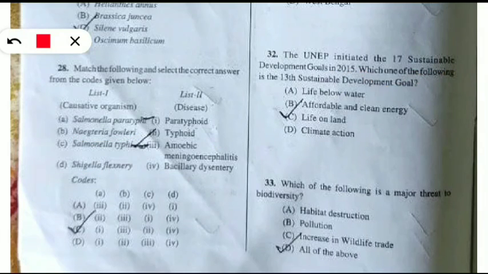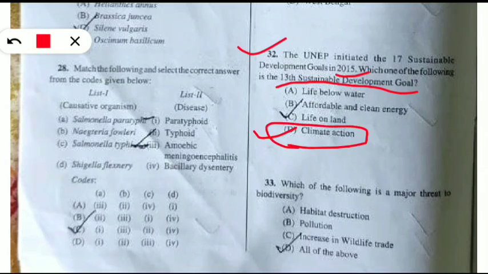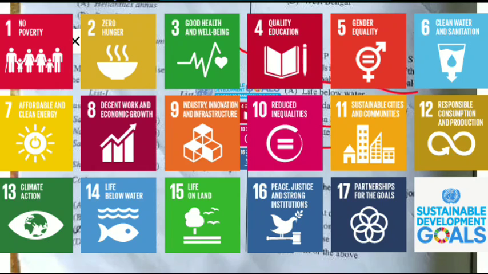Here coming to the 32nd question. The UNEP has initiated the 17 Sustainable Development Goals in 2015. We all know. So the question was a bit tricky. It was asking which is the 13th Sustainable Development Goal. And here, which one will be the correct option? Option D. Climate action is coming under the 13th SDG, that is Sustainable Development Goals by UNEP. And you should know these 17 goals. Yes, these you should remember and note down.